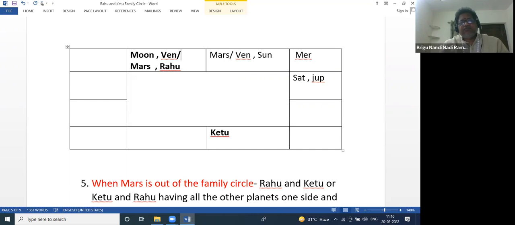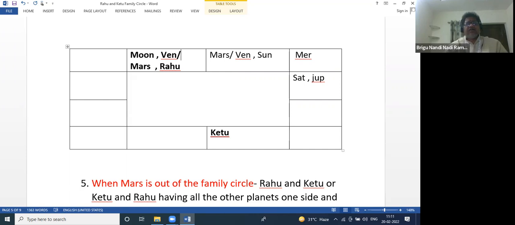Okay, so this is generally what happens. If Rahu Ketu is outside and Moon Mars are together, and Moon Mars are connected to Rahu anywhere, then the native's mother might have left the family and eloped with somebody.